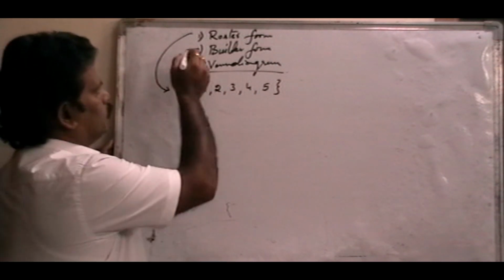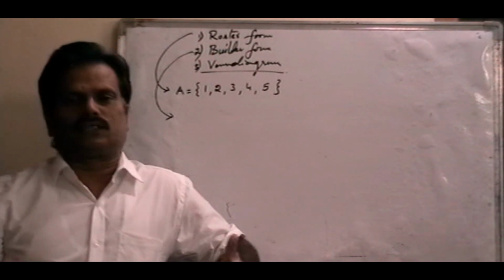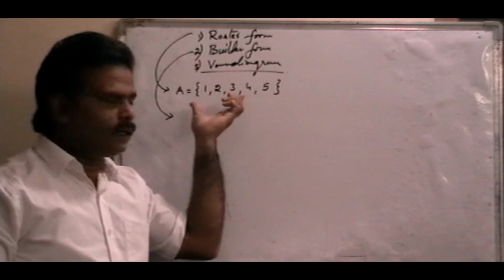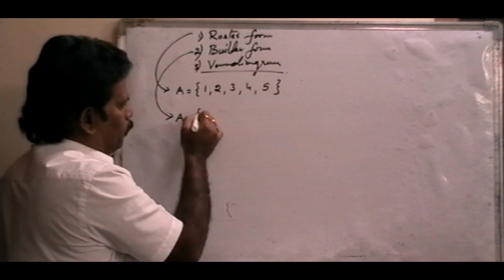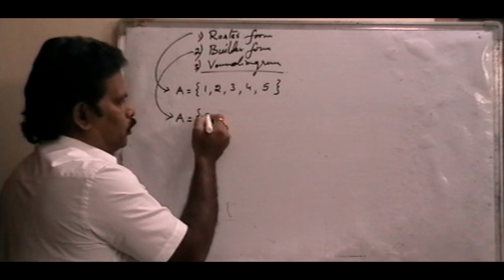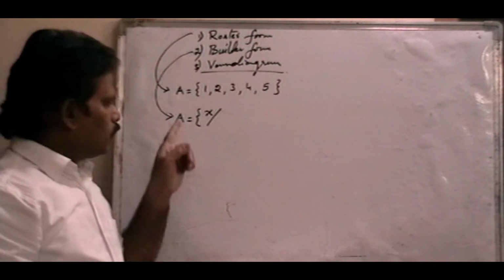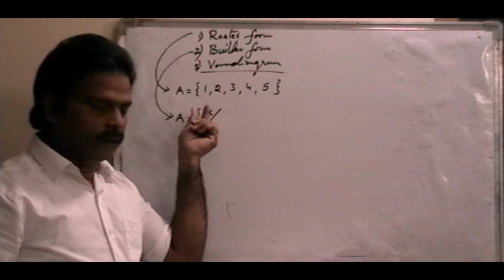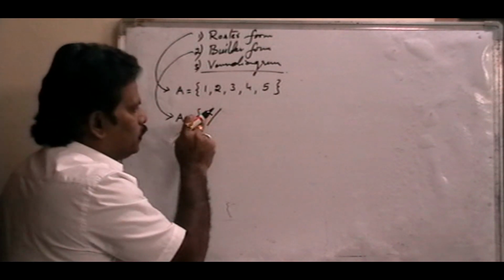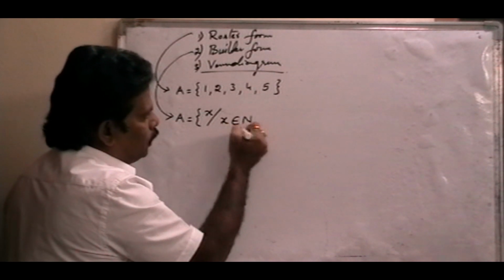Now the second one is builder form. Builder means build, and build means construction, right? So builder form means how the set is formed. In this set, A is a set of elements. Suppose X is any one of the elements in this set. Which type of element is it? X belongs to natural numbers.